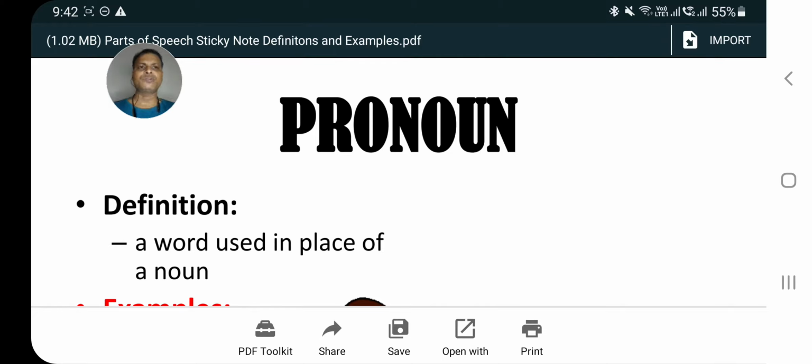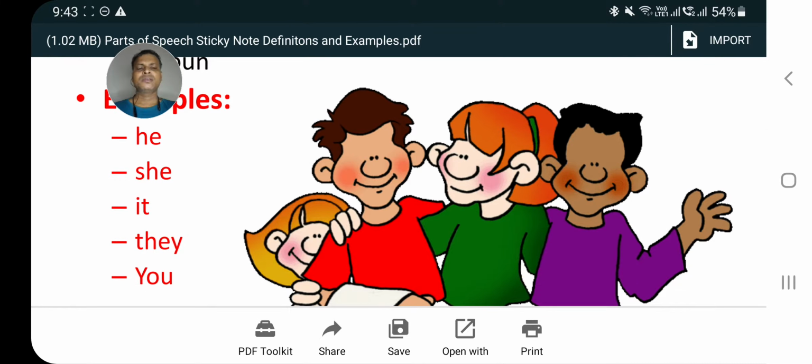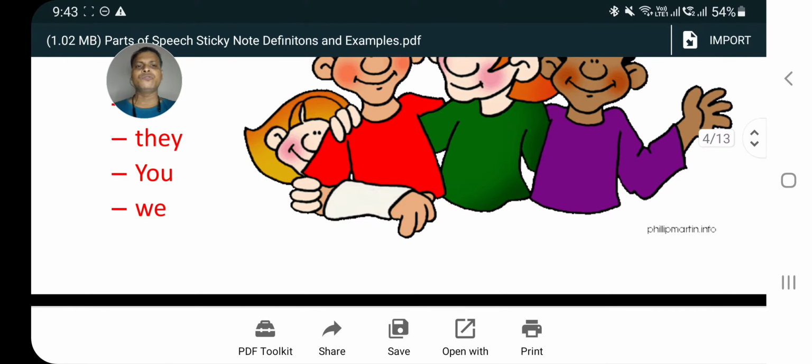Now let us come to the next one, which is pronoun. Pronoun is a word which is used in place of a noun. Pronoun in Hindi is called as sarvanaam. If I speak that Ram is a good boy, instead of using Ram, we can write he is a boy. Similarly, if we say Sita is a girl, instead of Sita, we can write she is a girl. So he, she, it, they, you. These are all the examples of pronoun. We also, you also. So these are all pronouns.